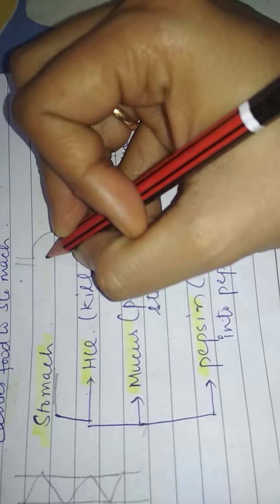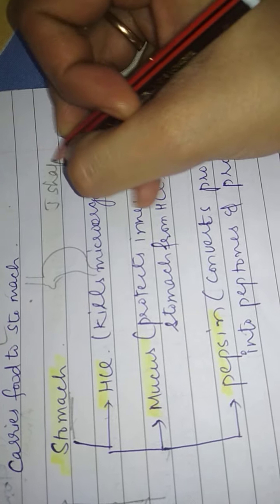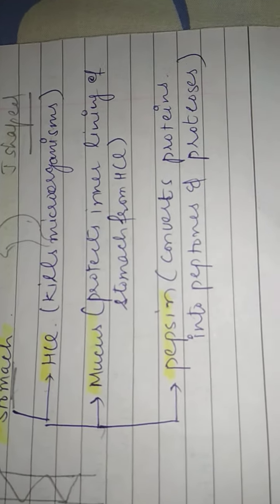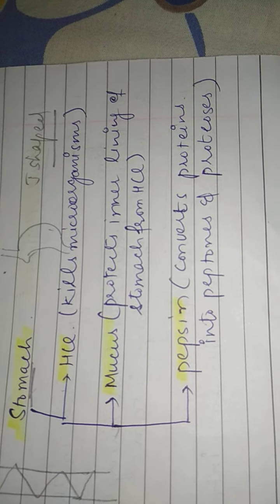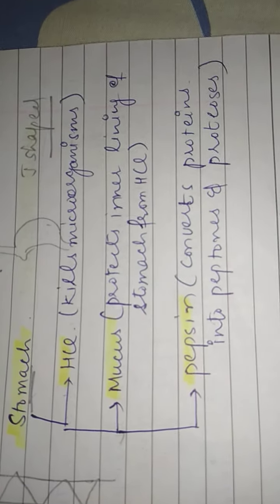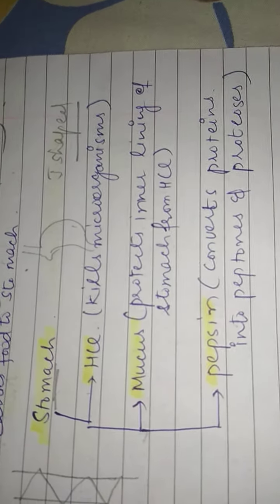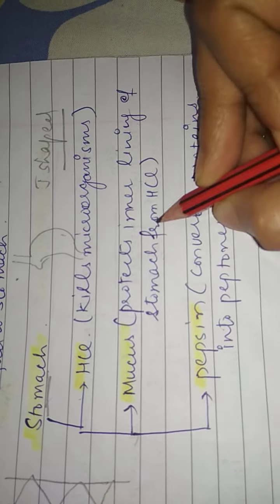Got it? Now the next part of the digestive system is our stomach. The stomach is a J-shaped organ present after the esophagus. See, three main things are present in our stomach. First is HCl, hydrochloric acid, which helps to kill the microorganisms present in our food. Second is the mucus. Mucus protects the inner lining of the stomach from the HCl.